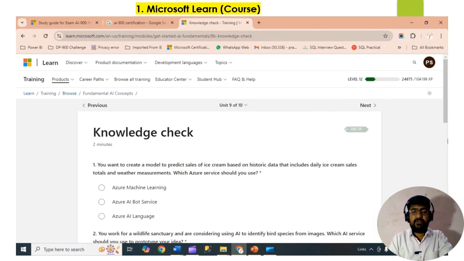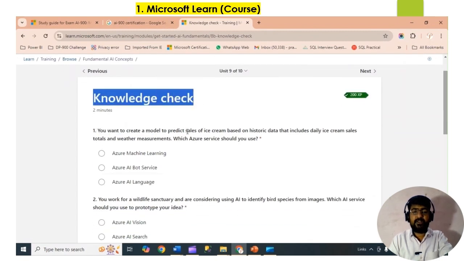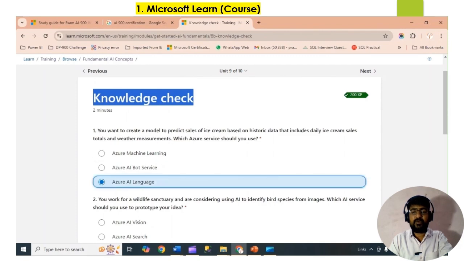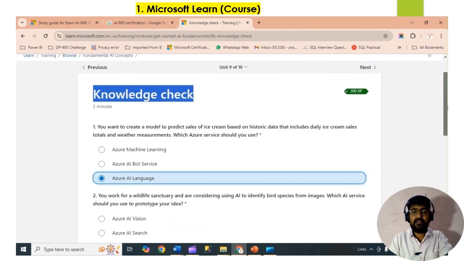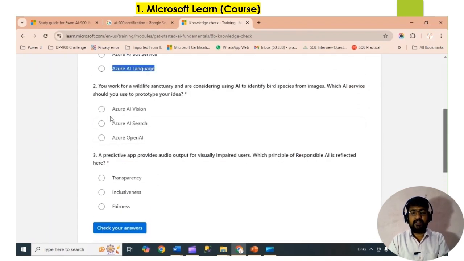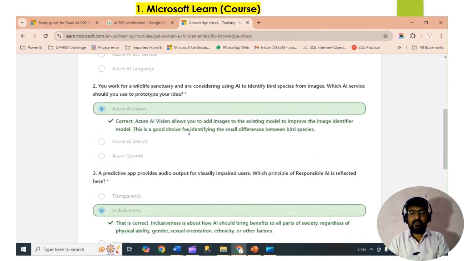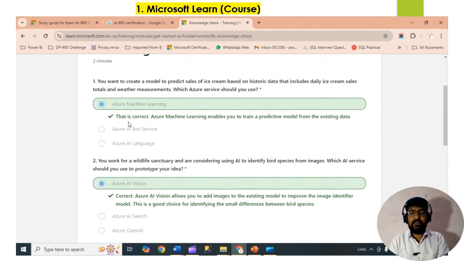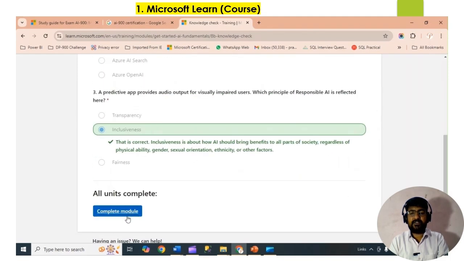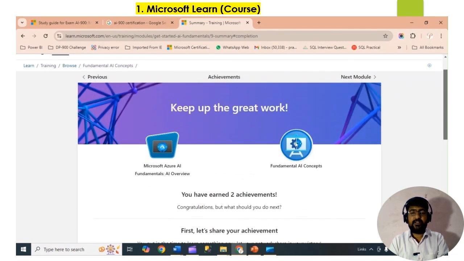After that, at the end there is a knowledge check. In this knowledge check, whatever you learned from the module, it will give you MCQ type questions. You can select the appropriate answer and go to the next. Scroll down, and below there is a check your answer button. Once you click on check your answer, you will get the description and detail about that question. This way you can complete the first module and go on to the next module.